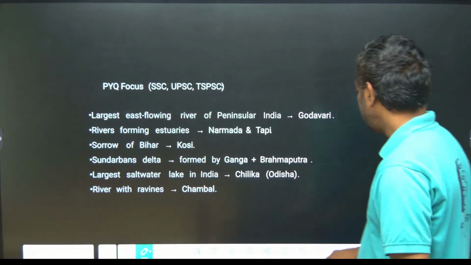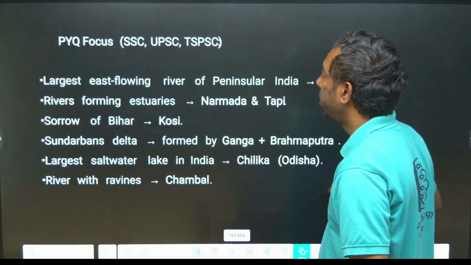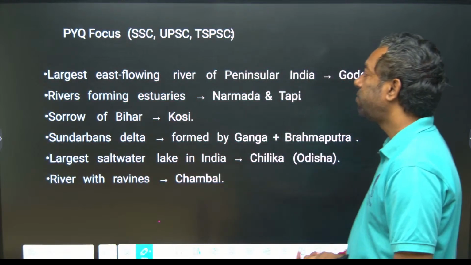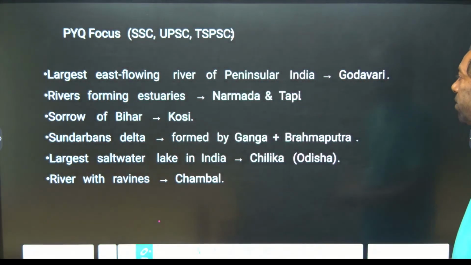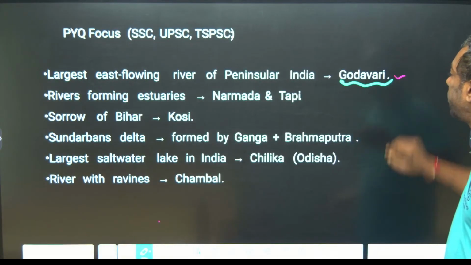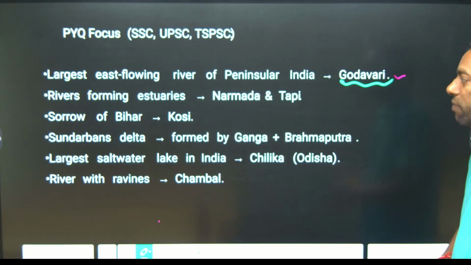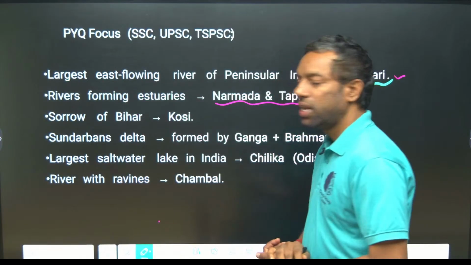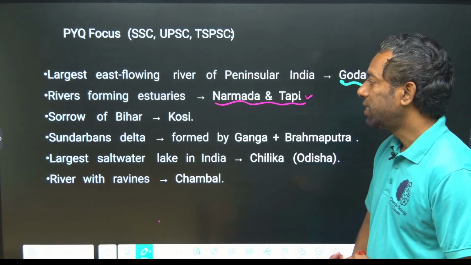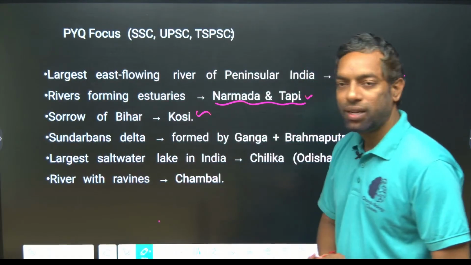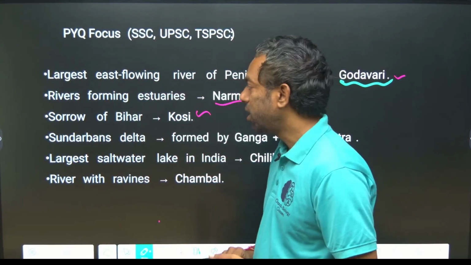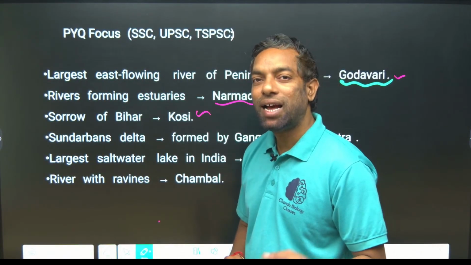Next, most important focus points for any competitive exam. The largest east flowing river of the Peninsula is Godavari. Rivers forming estuaries are Narmada and Tapi. They mostly create estuaries. The sorrow of Bihar is Kosi, and the sorrow of Bengal is Damodar.